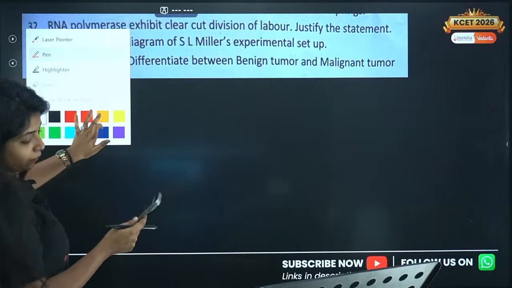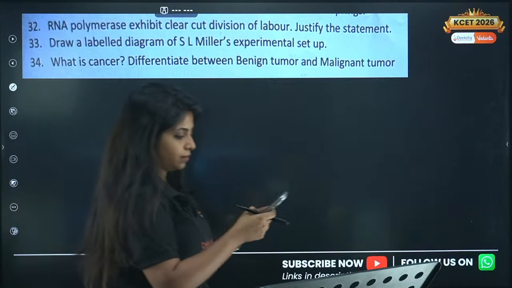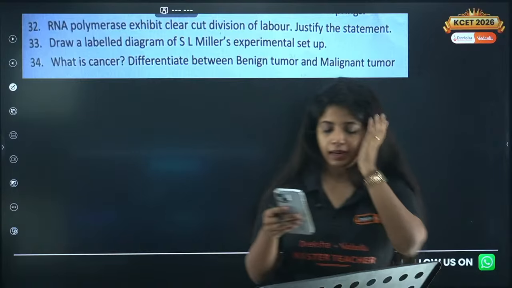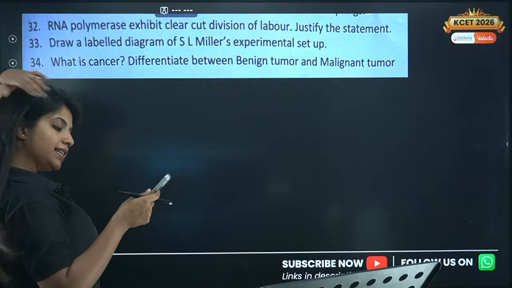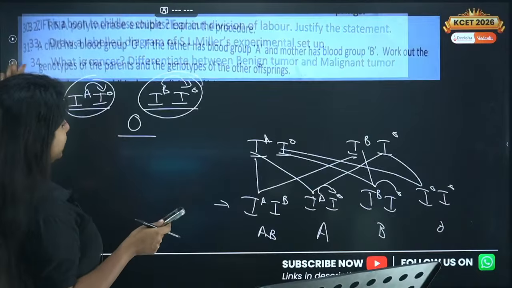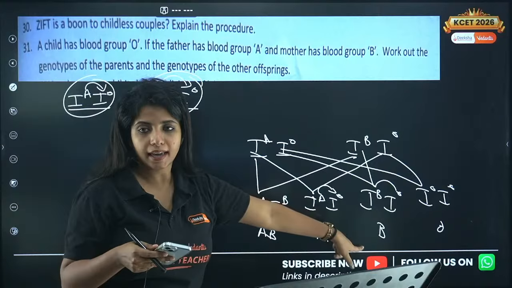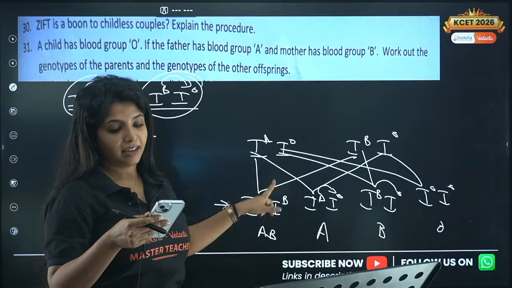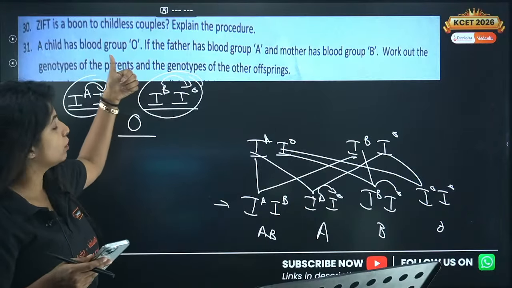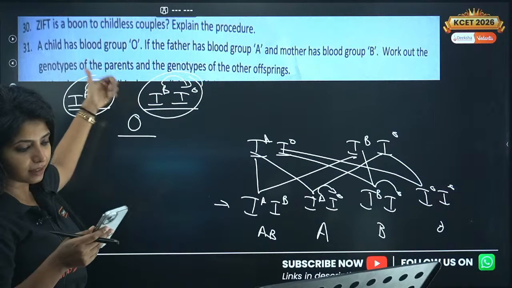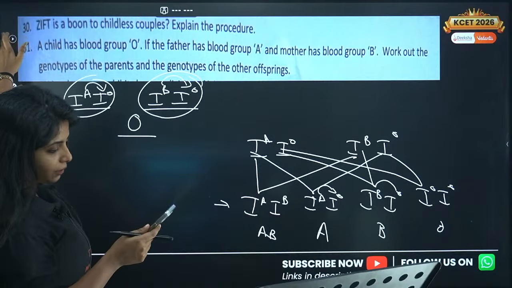Children, you can stop me if at all you have any doubts. At some point, if you have any doubts, just ask me. Now going ahead, yes, A, B, A and O. Yeah, exactly. A, B, B, A and O. O is the blood group of the child, right? So yes, rest of it you have to write.